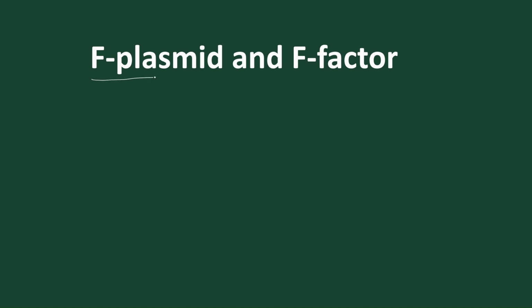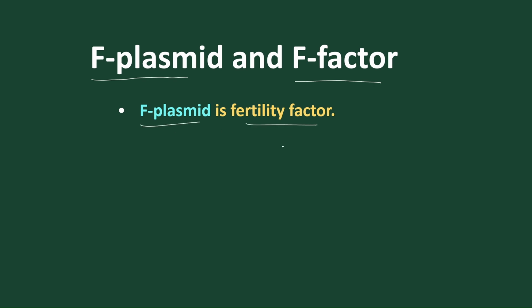The conjugation tube is formed with the help of the F plasmid, or F factor. Got it? The F plasmid is the fertility factor. Suppose the bacterium has the plasmid, then this bacterium will definitely produce the conjugation tube. If the bacterium is present without plasmid, no plasmid, then no conjugation tube is formed. But in this particular bacterium, as the plasmid is present, the conjugation tube is produced.